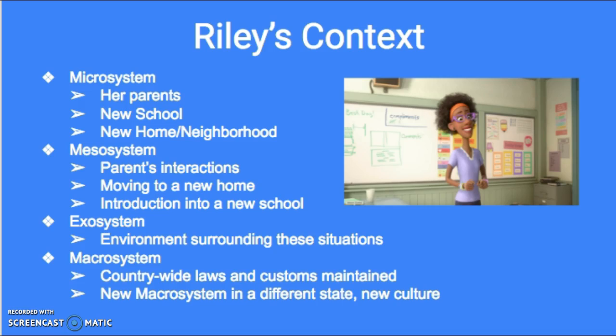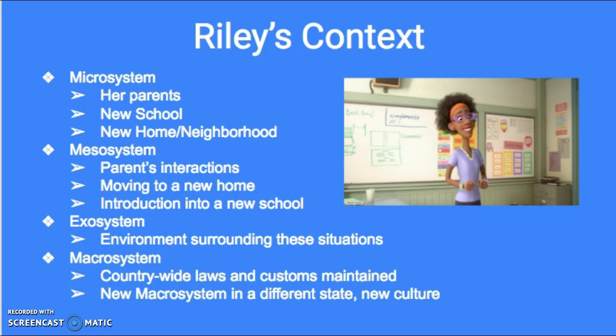The exosystem contains things such as her father's work, which changed and resulted in the move itself, and the moving van delay, which caused her home to go without their possessions until it could arrive, and her parents' relationship, which does not directly involve her but affects her.